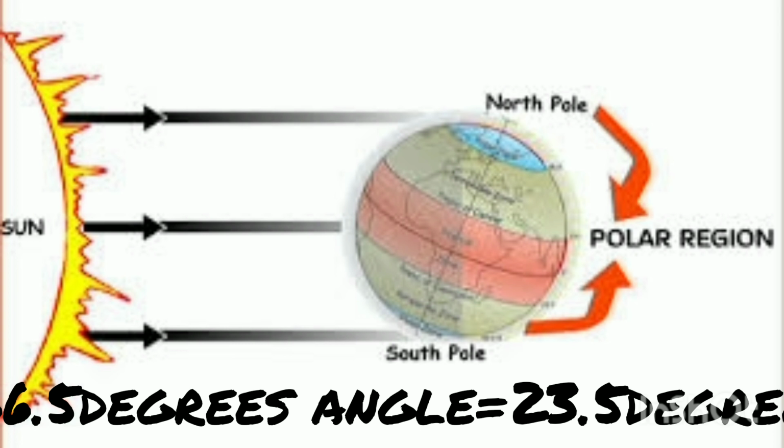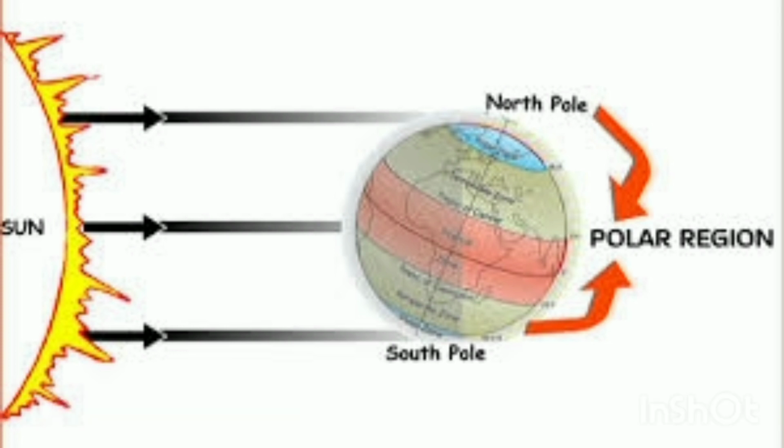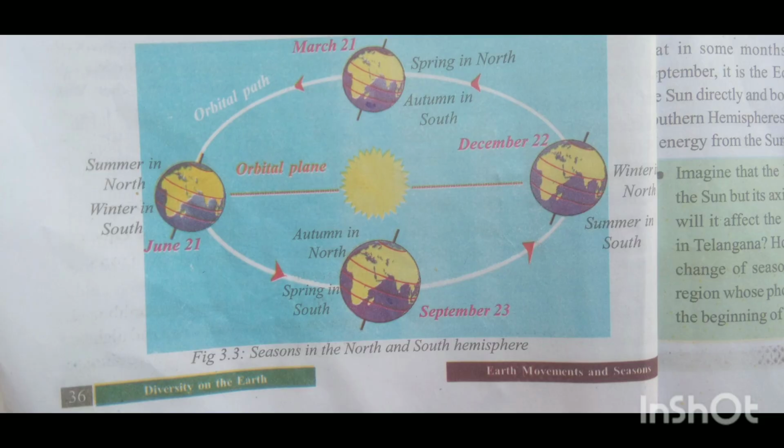To understand this idea, look at the following picture clearly. In the picture, you can see what happens when Earth goes around the sun in this manner. During some months, like June, the northern hemisphere is tilted towards the sun, while in some months the southern hemisphere faces the sun. As a result, when the northern hemisphere has summer, the southern hemisphere has its winter.